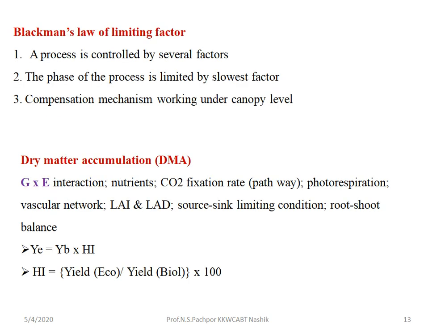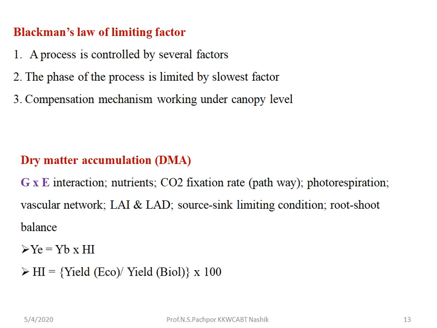Then Blackman gave the law of limiting factors which affect this source and sink relationship. First, a process is controlled by several factors. In this source and sink relationship, both the source factor and the sink factor, and the process in between, that is photosynthesis, can be affected or controlled by several factors. So it is not possible to control one factor and have it improved. A process is controlled by several factors.